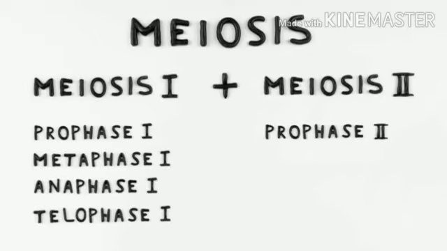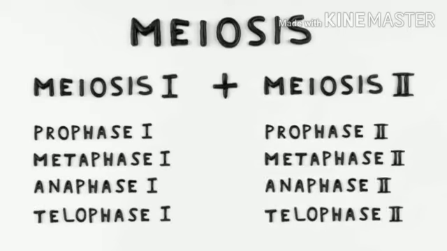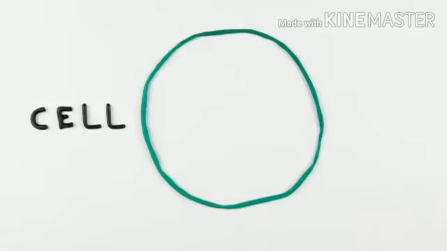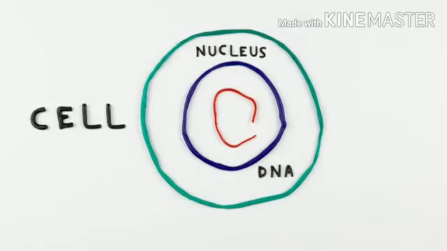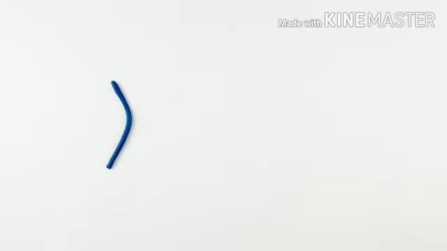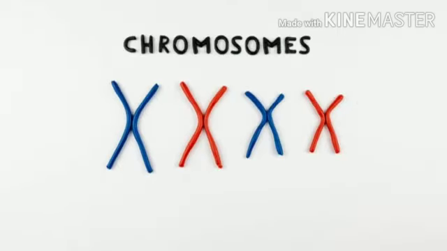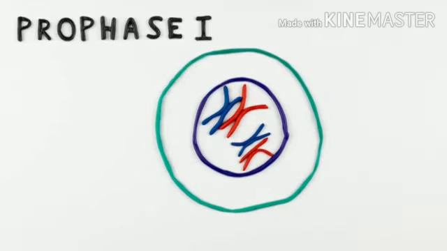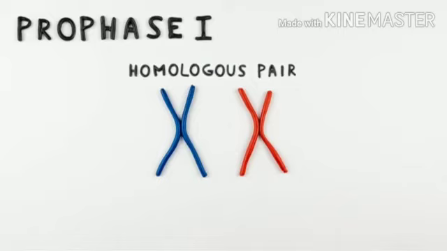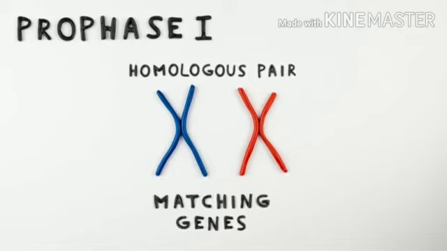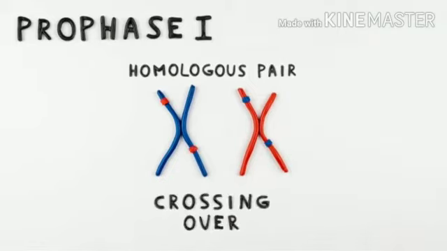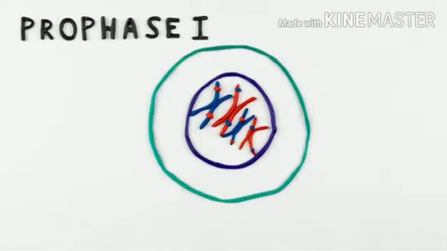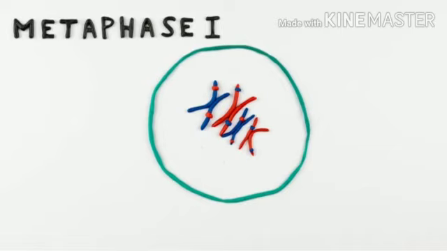In the case of meiosis, we have meiosis 1 and meiosis 2. Meiosis 1 means prophase 1, metaphase 1, anaphase 1 and telophase 1 within karyokinesis 1. And in meiosis 2, we have the same under karyokinesis 2. You can see the homologous chromosomes, that means identical chromosomes, they come close to each other and crossing over takes place between them. These are the homologous pair, non-sister chromatids. The genes are matching, the gene sequences within the chromosomes are all the same, shape and size all the same.